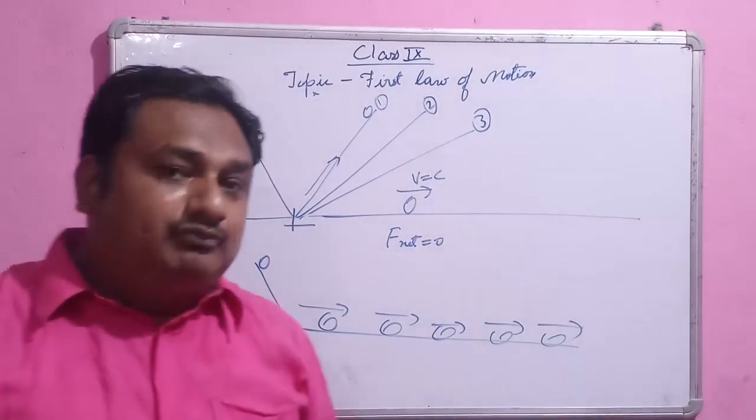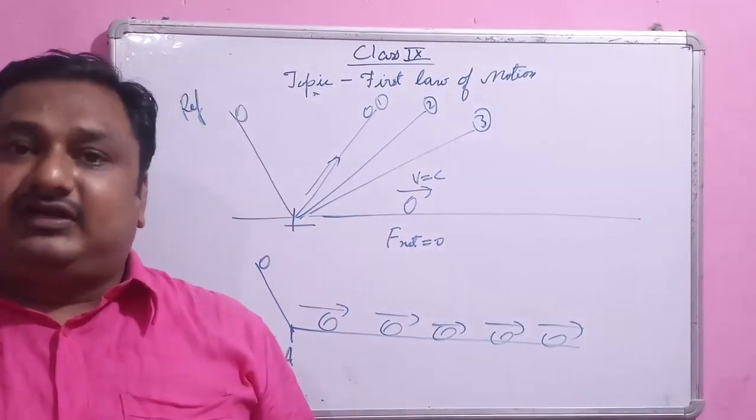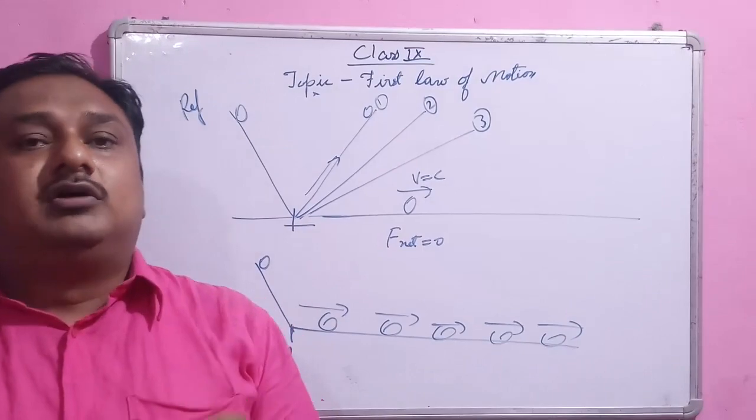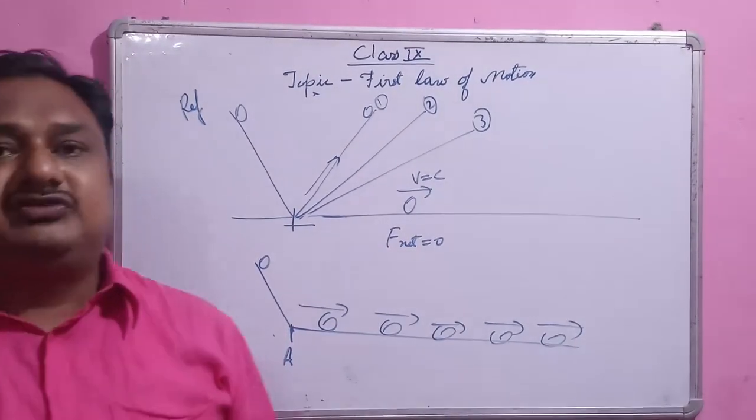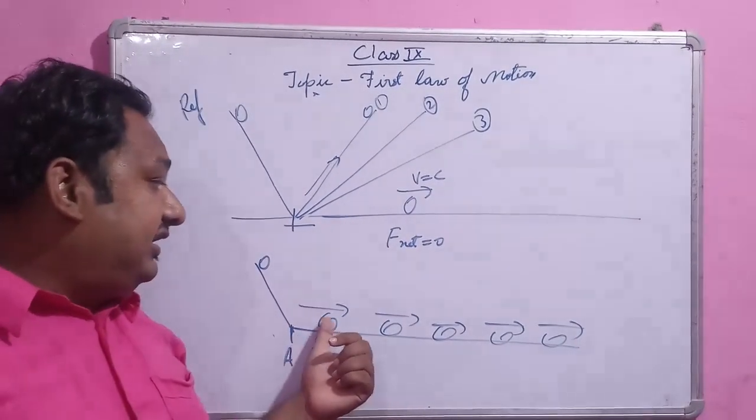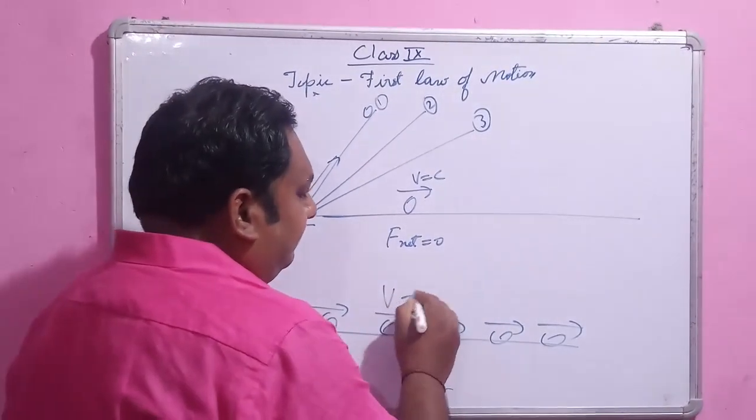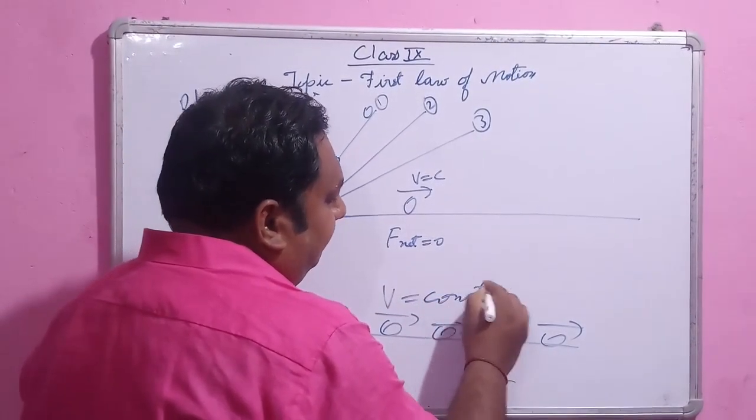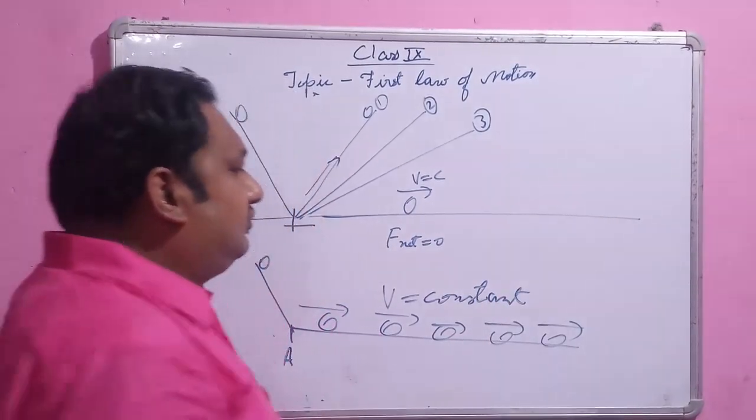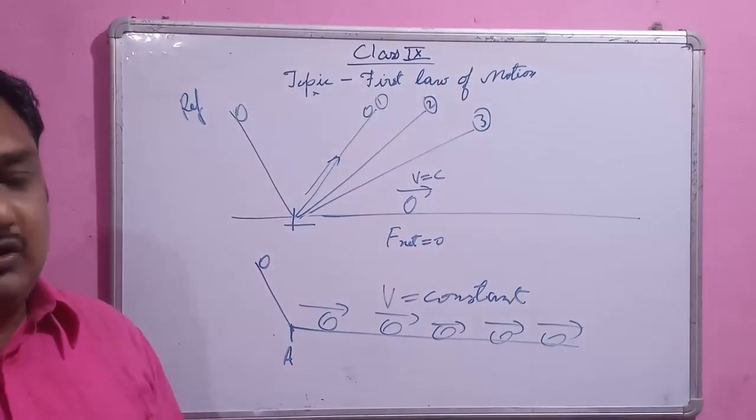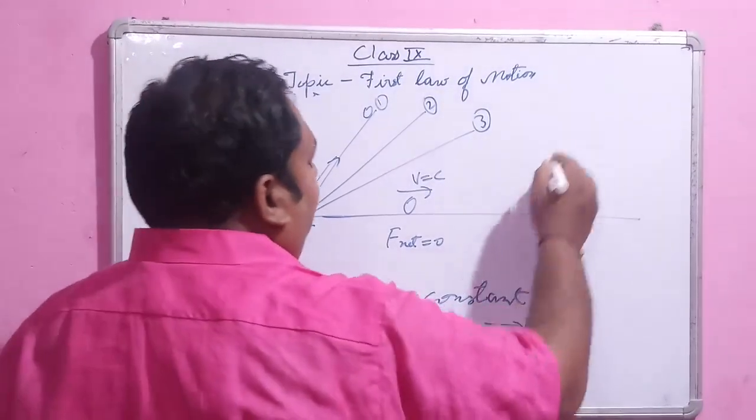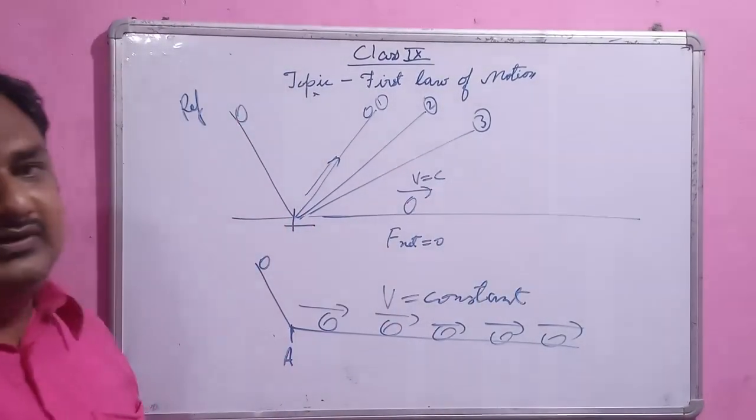If the ball moves with a constant velocity, then what is the acceleration of the ball? It is 0, because acceleration is defined as the change in velocity. Here the final velocity and initial velocity are the same, because the ball is moving with a constant velocity. So the net force on the ball is 0.